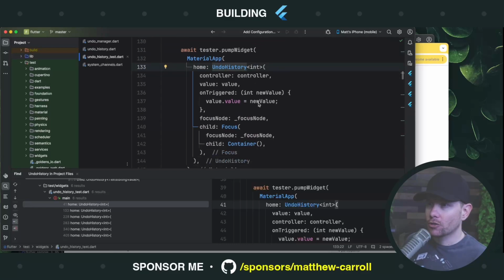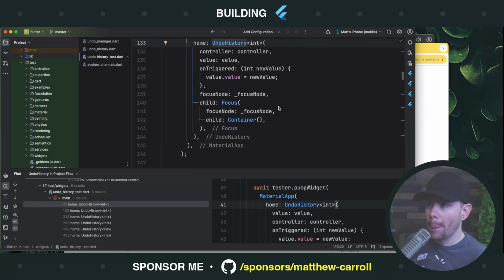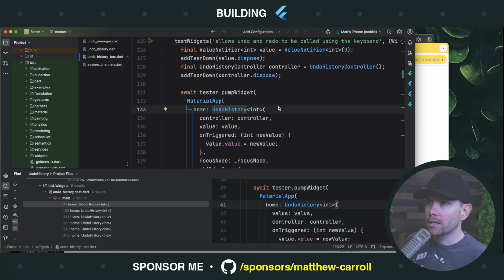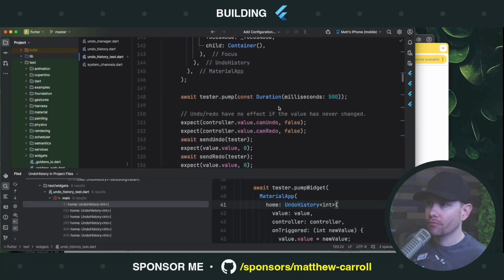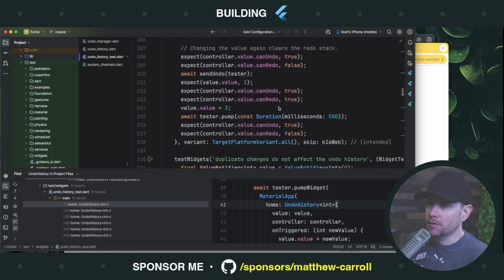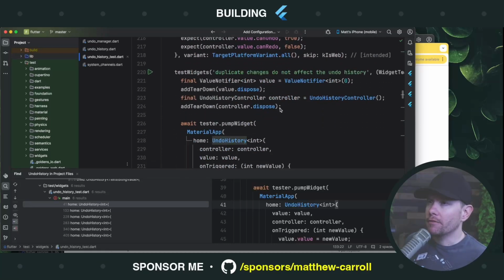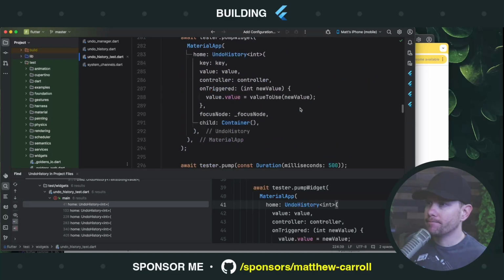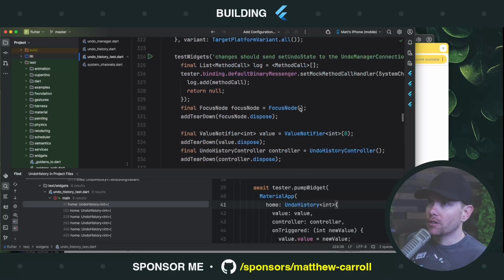It still has a controller. Yeah, they're just poking at various things here. Duplicate changes do not affect the undo history. So these are all interaction based.